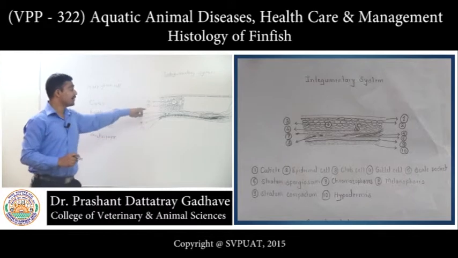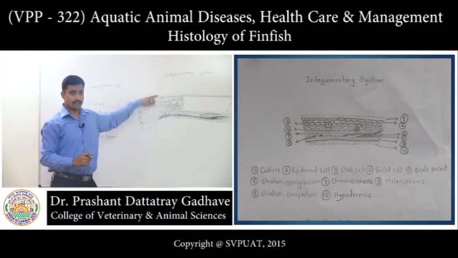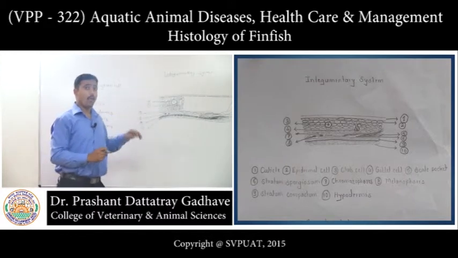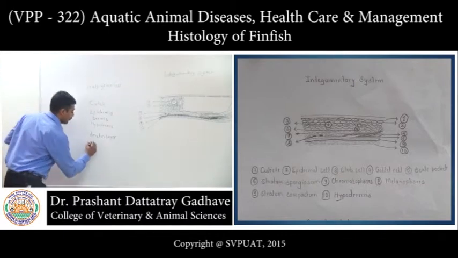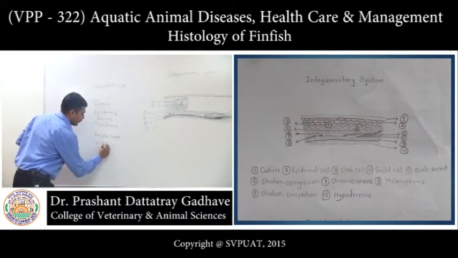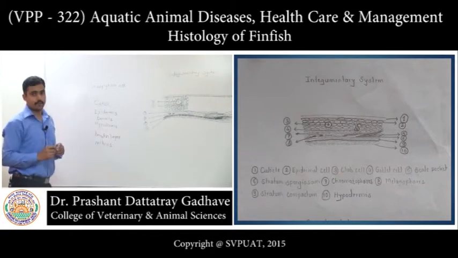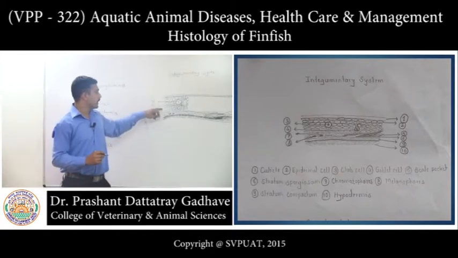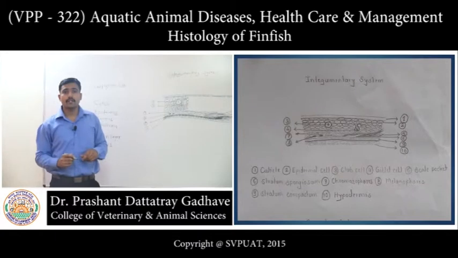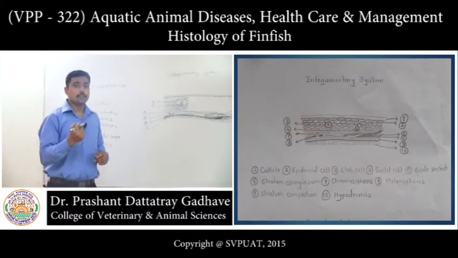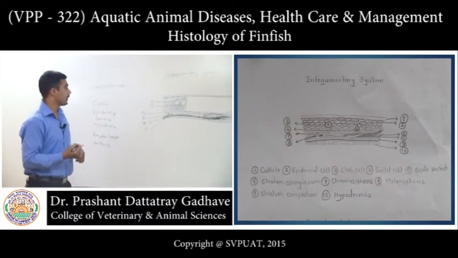The second thing is that in fishes, all these cells have maintained their property of mitosis. It means each layer of this epidermis has the capacity to divide.